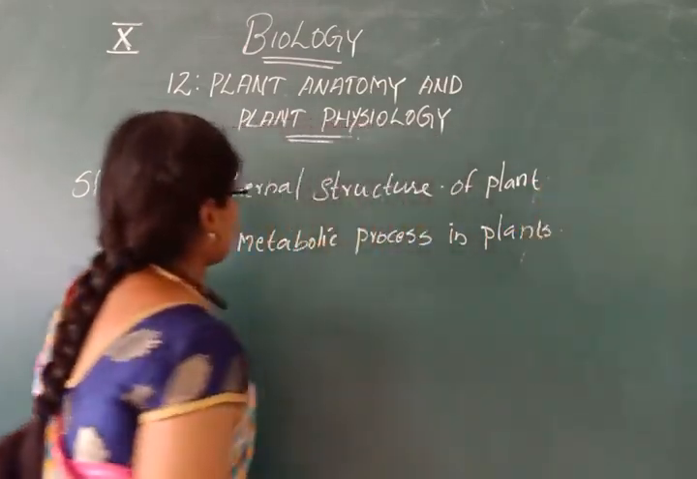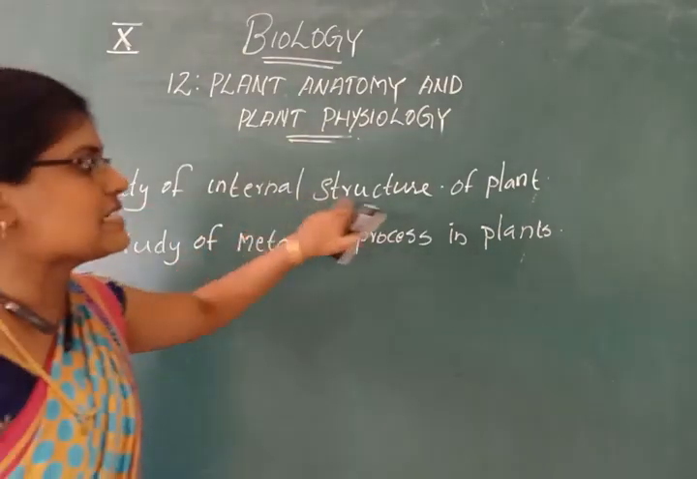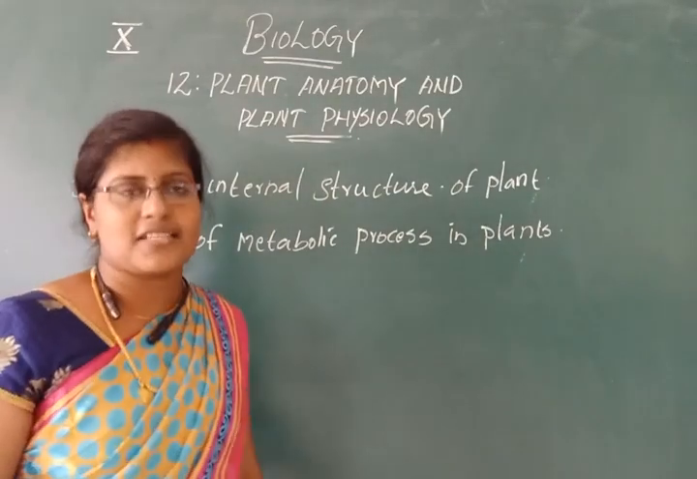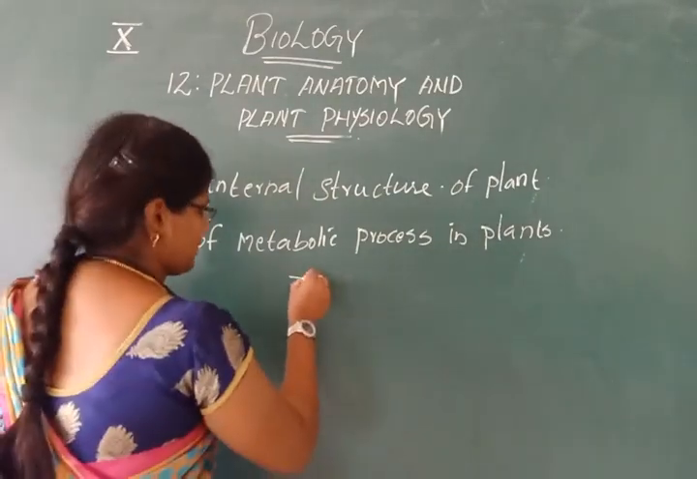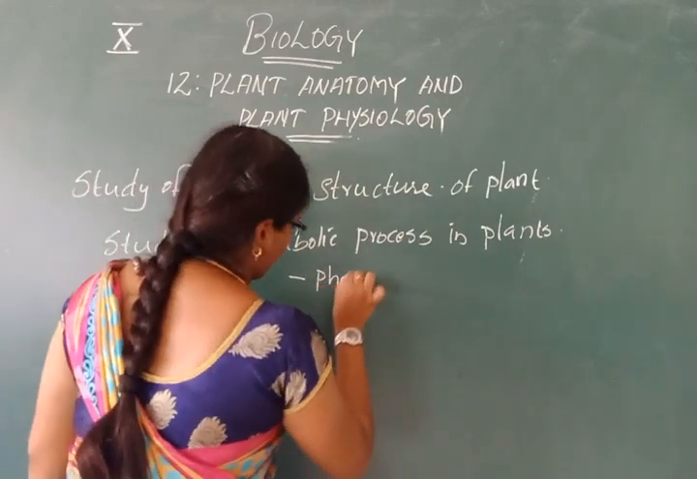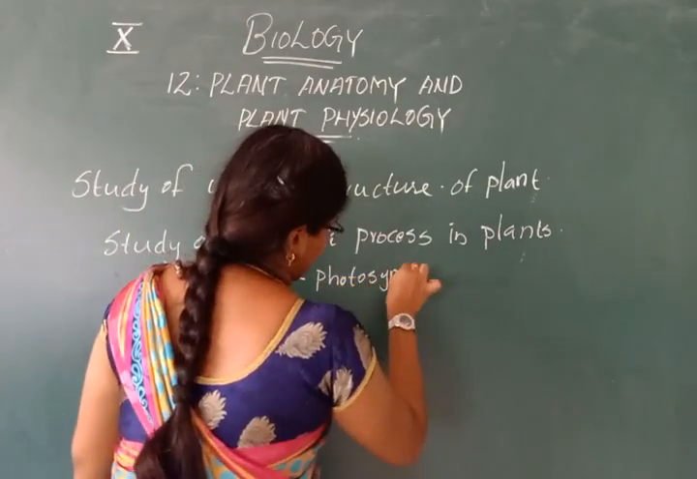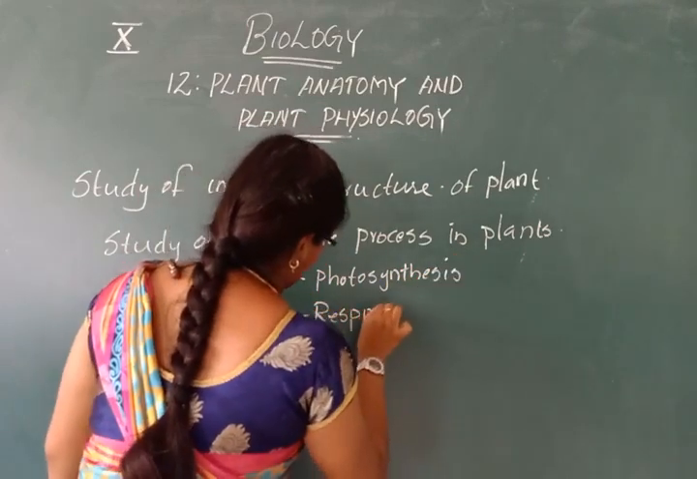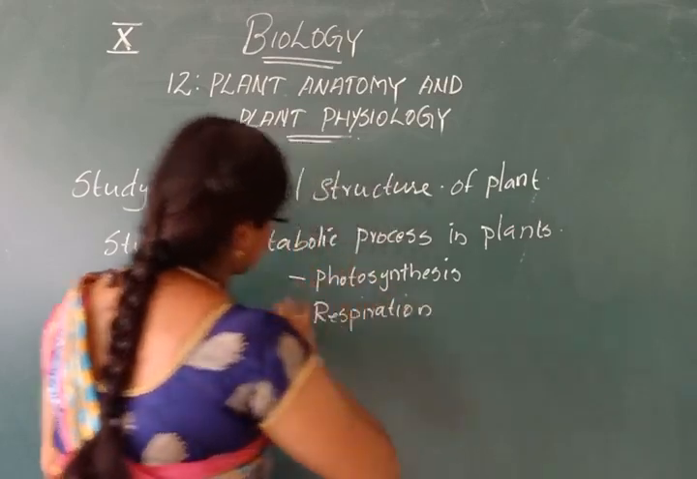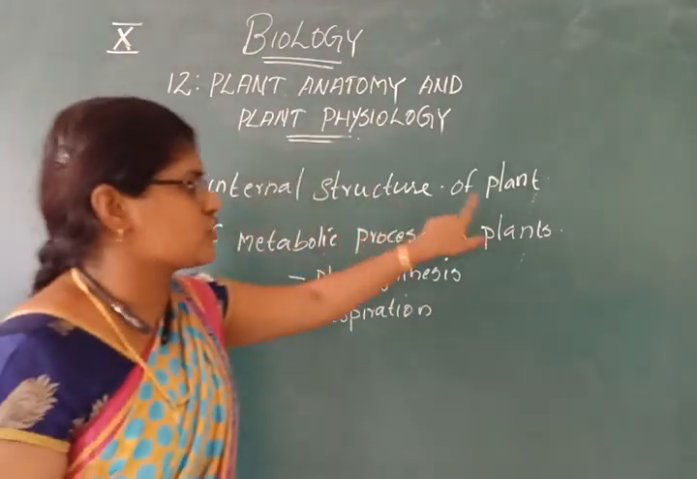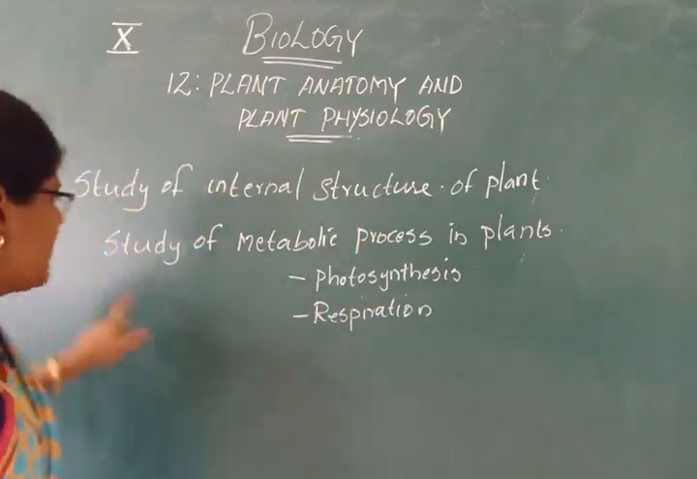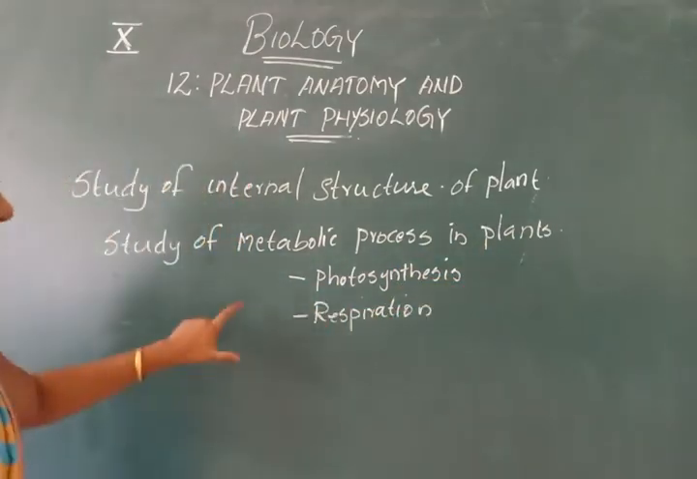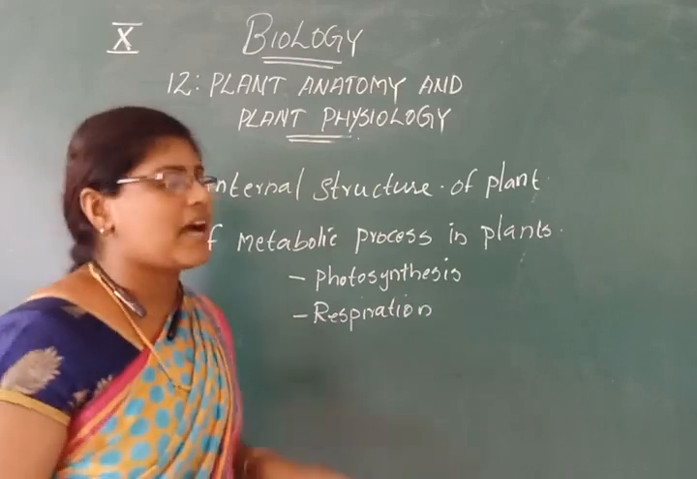So, plant anatomy means the study of internal structures of plants. Plant physiology means study of the metabolic processes in plants. What are the two main metabolic processes? First one is photosynthesis, and second one is respiration. Study of internal structure of plant is plant anatomy, and study of metabolic processes in plants is called plant physiology.